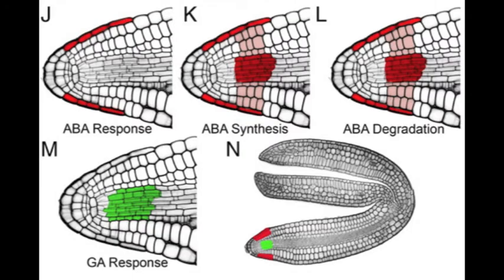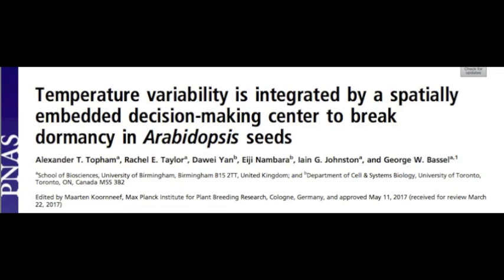Now, a key difference between the two is that in the human brain, this topological feature, this configuration, is being used to filter noise. But what we show using the modeling in our multicellular ODE model is that this separation is in fact what is needed in order to harness the oscillating temperatures to break the dormancy. So it's through the spatial embedding that the variable inputs can lead to the phase transition from the dormant to the germinating state. If we have them all in the same cell, we don't get that behavior. So whereas the human brain is filtering noise, the seeds, you can say, are amplifying or harnessing the noise by having the same configuration.